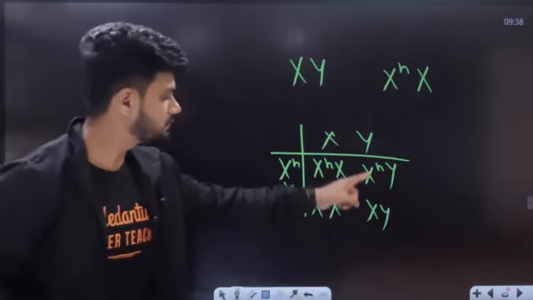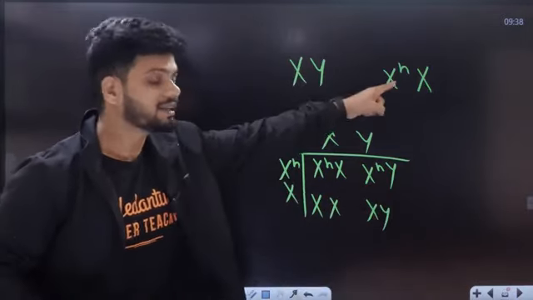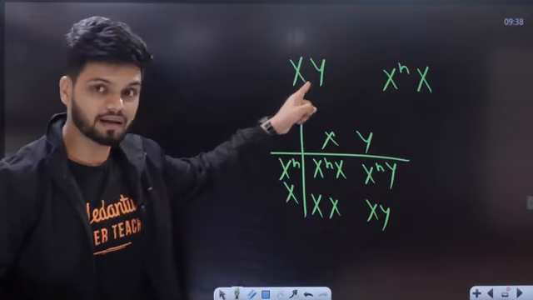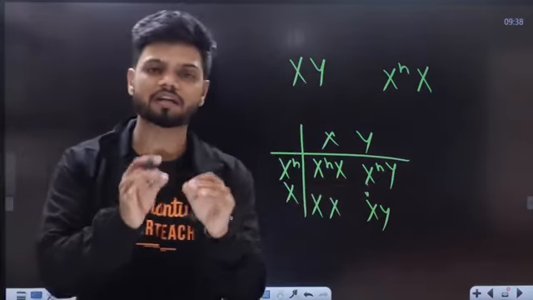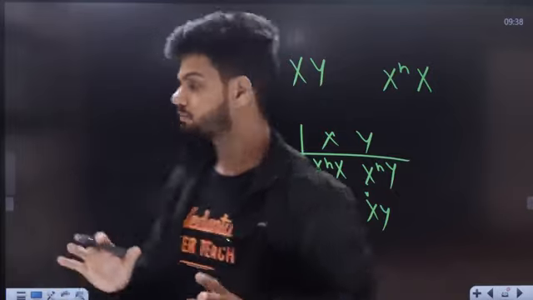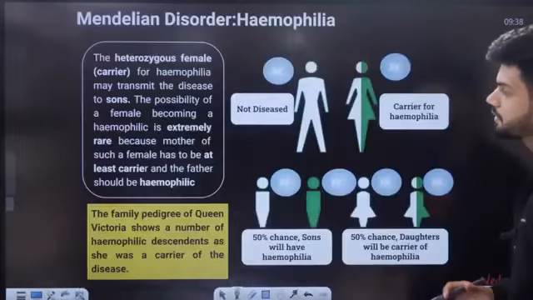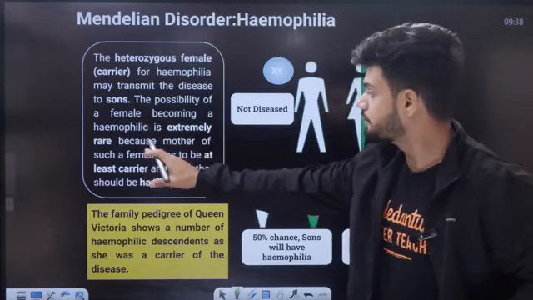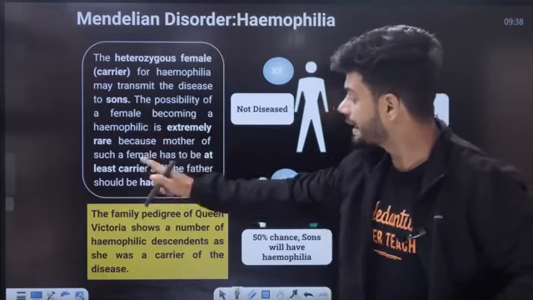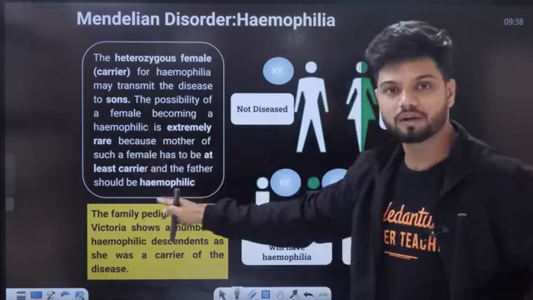So again, there is a 50% chance that a carrier female and a normal male will have a hemophilic son. So sons will generally be more affected here. Males are more affected here. The possibility of a female becoming hemophilic is extremely rare, because the mother of such a female has to be at least a carrier and the father has to be hemophilic.